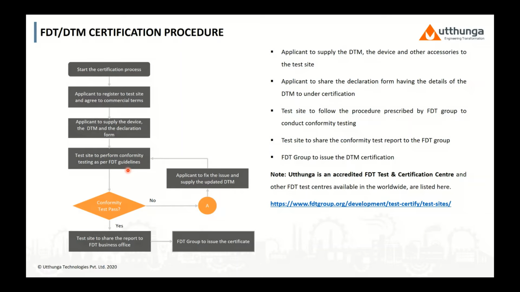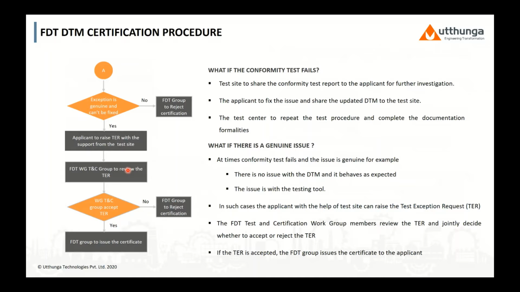In case any test execution fails for a genuine reason and it cannot be fixed, the applicant shall raise a test exception request by getting the necessary support from the test site and the FTT group.